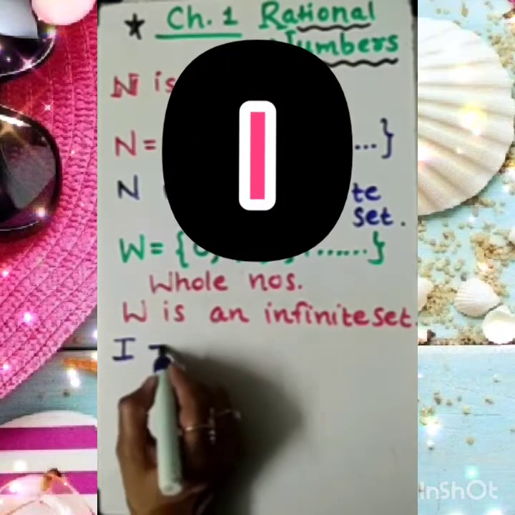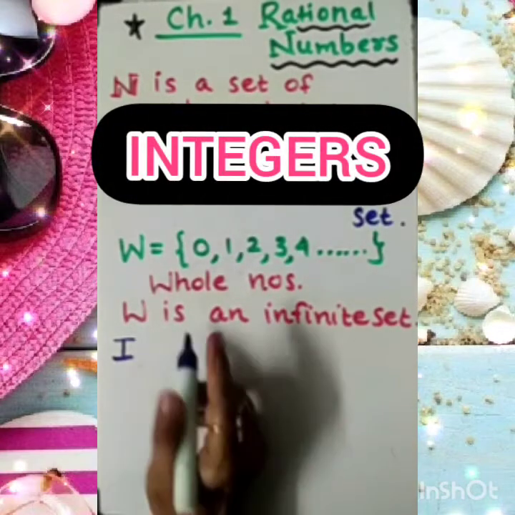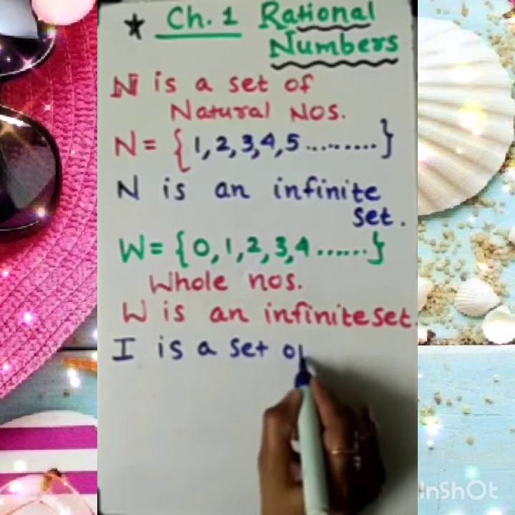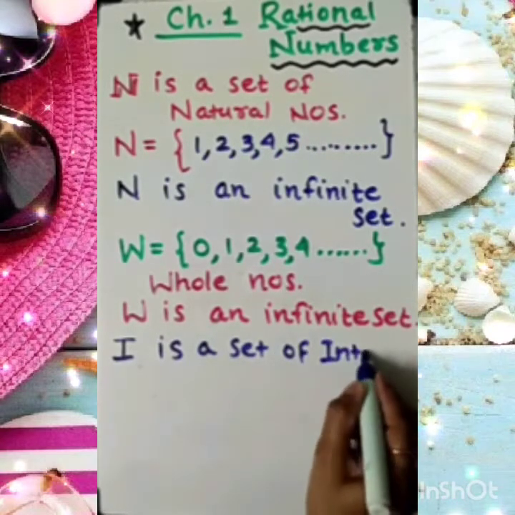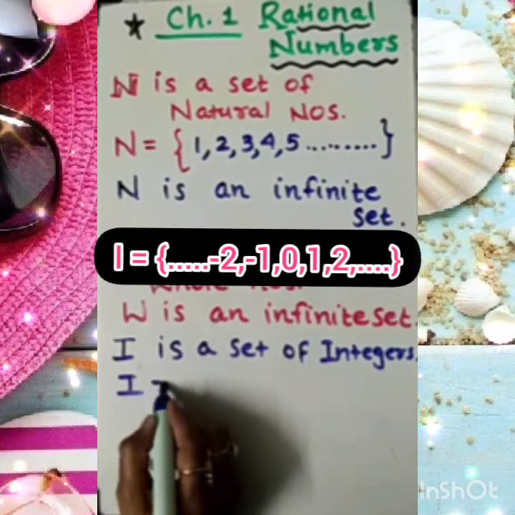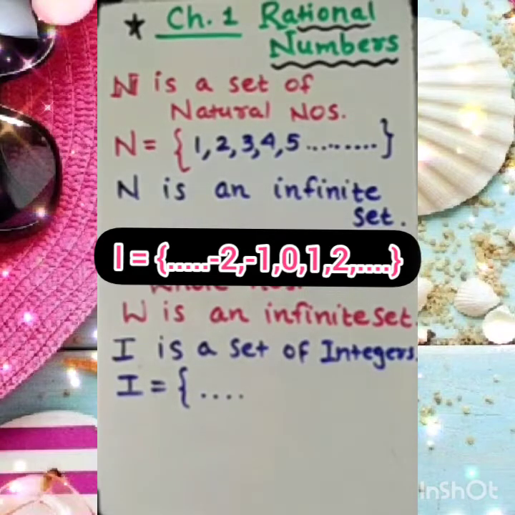Now, what is I? I is a set of integers. Clear to you? How can we define I? We define it this way.